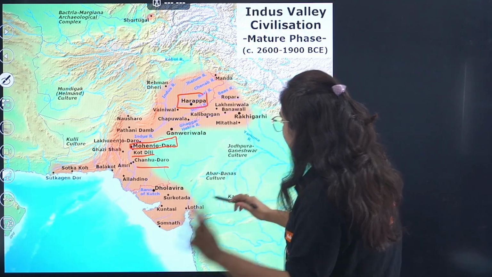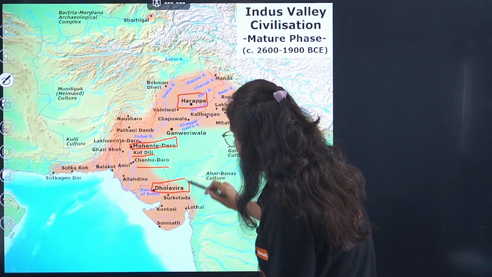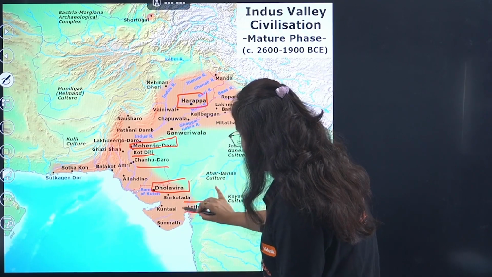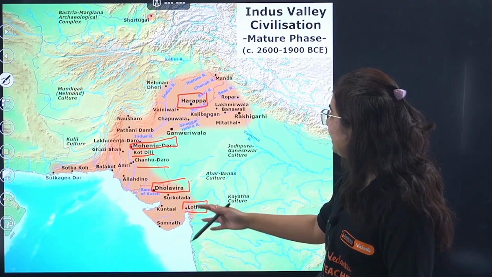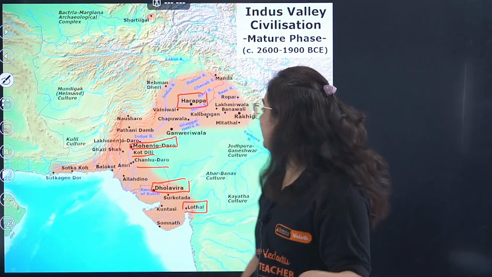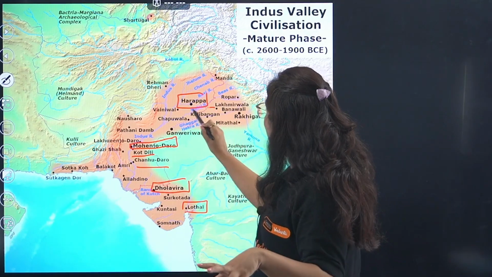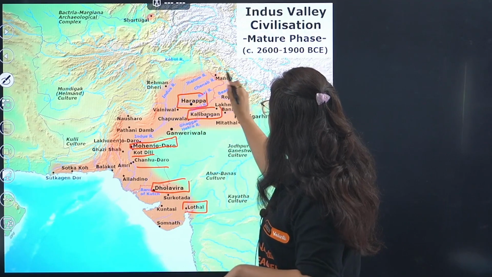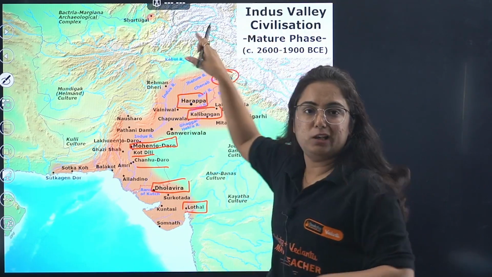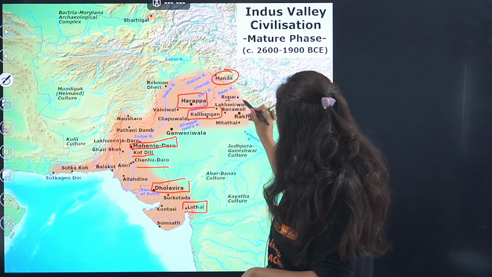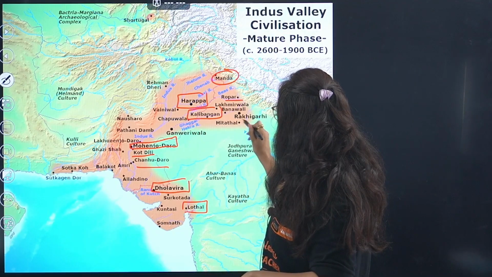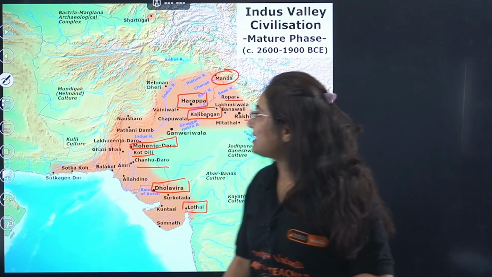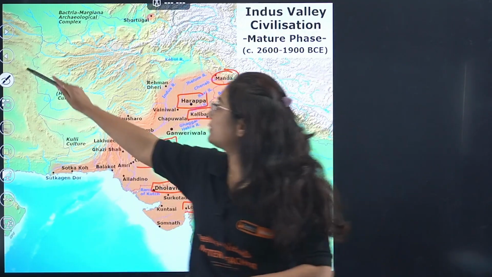Then if we come to India, we can see Dholavira over here. Okay? Then Lothal is also here, right? Pay attention to that. It is also considered a UNESCO World Heritage Site. Then we have Kalibangan, which actually means black bangle, because it was found here in Rajasthan. Manda is the northernmost site in Jammu Kashmir. Ropar in Haryana, Rakhigarhi. So these are the sites which we found in the Indus Valley Civilization.